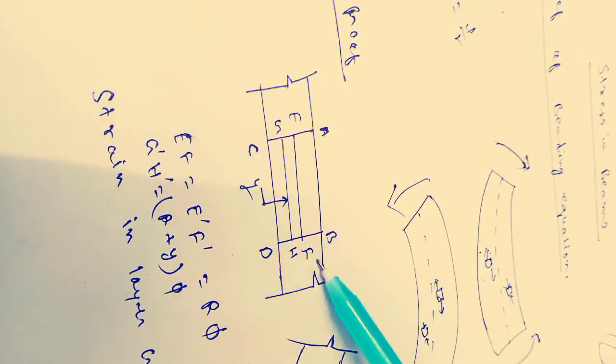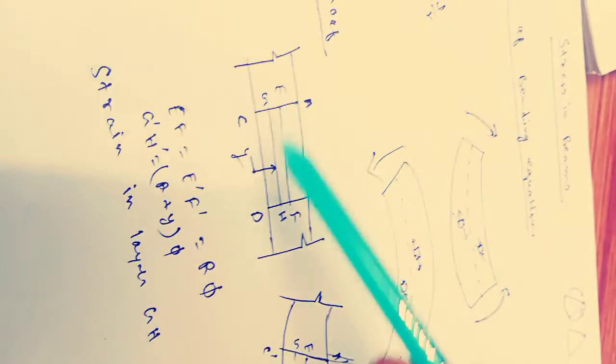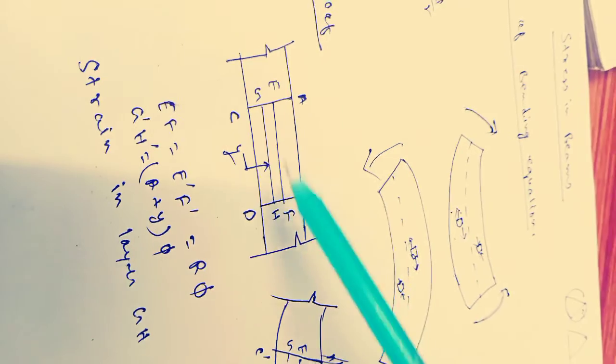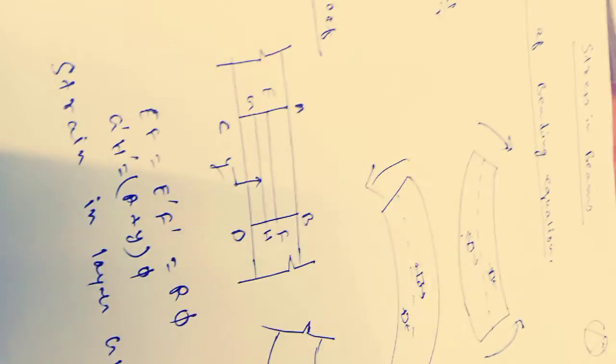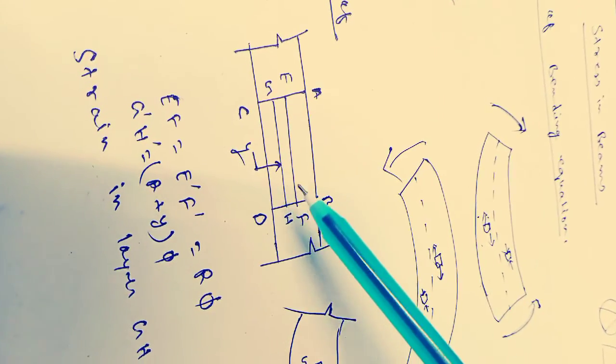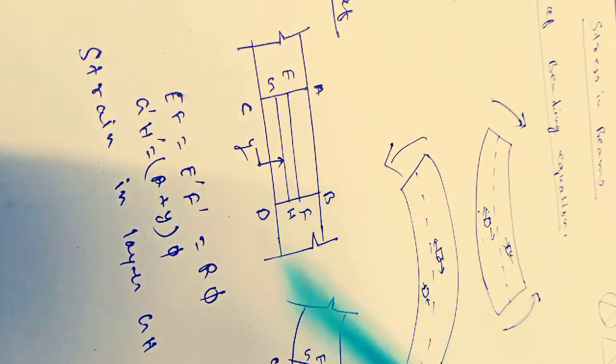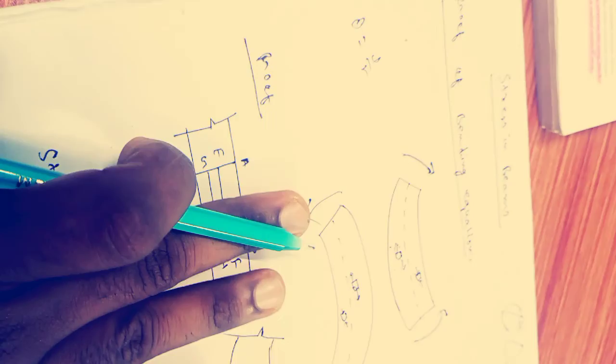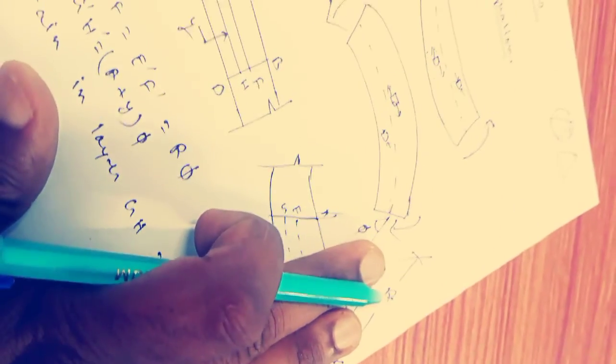Let's prove now. Consider this portion A, B, C, D, where EF is the neutral axis and GH is any element which is considered at a distance y from the neutral axis. This condition is before bending, this condition is after bending.